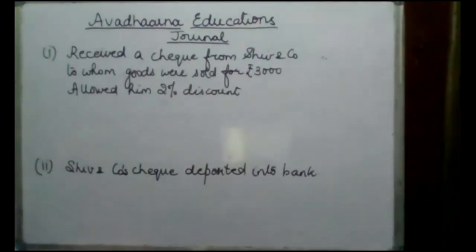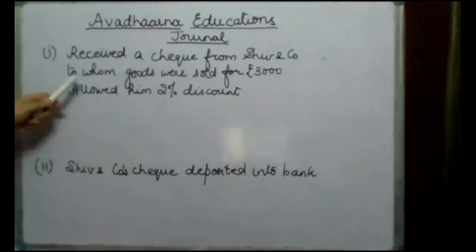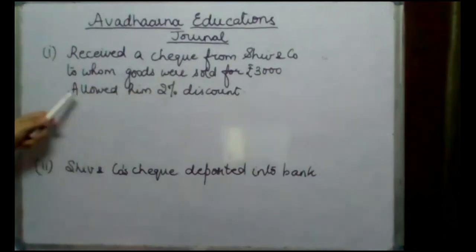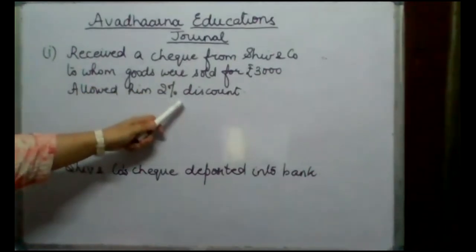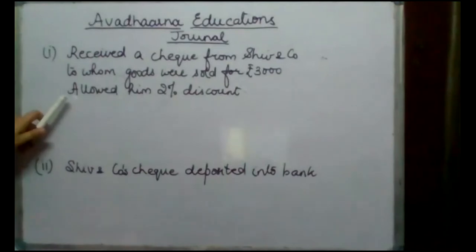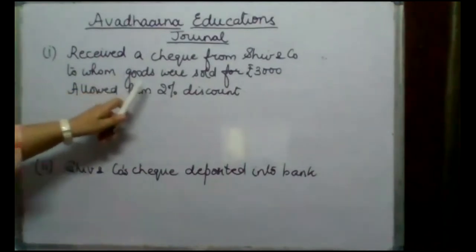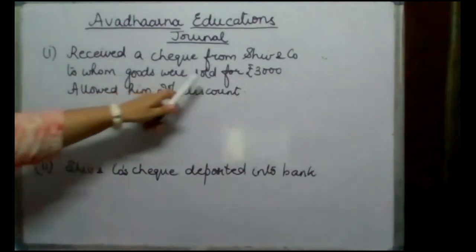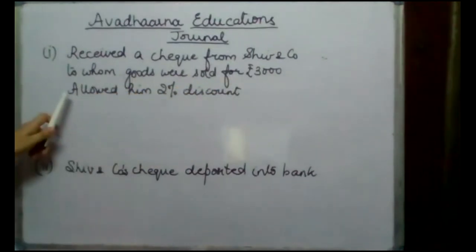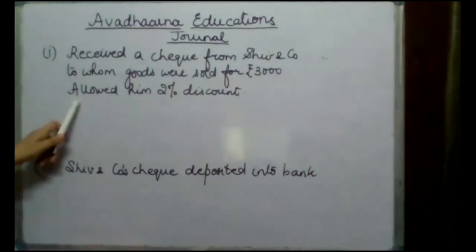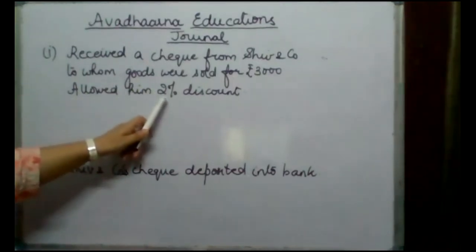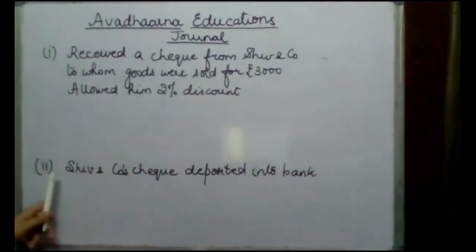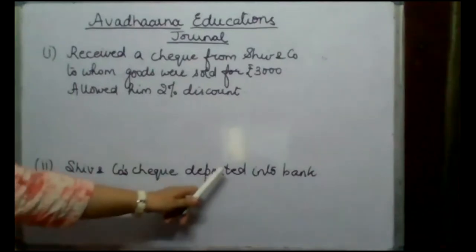Now the next entry for today is: received a check from Shiv and Company to whom goods were sold for rupees 3,000, allowed him 2% discount. Now, Vijay, this is the case that maybe Shiv and Company was our debtor. We have sold the goods to Shiv and Company for rupees 3,000, and when we received that check, we allowed discount at the rate of 2%. And you see the next entry, it's connected to the first one. It says Shiv and Company's check deposited into bank.